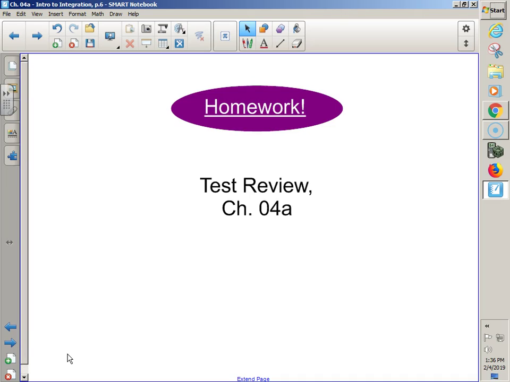Handling absolute values and integrals. Maybe a multiple choice, maybe a long answer, maybe both. Handling absolute value and integrals. What's the first thing we need to do? Find the zeros, split up the bounds with the x-intercepts. Good. What do we do after we split up the bounds and we have multiple integrals? Take the sum of all the absolute values, add them after you've found them, and then made any negative answers positive. Yada, yada, yada.